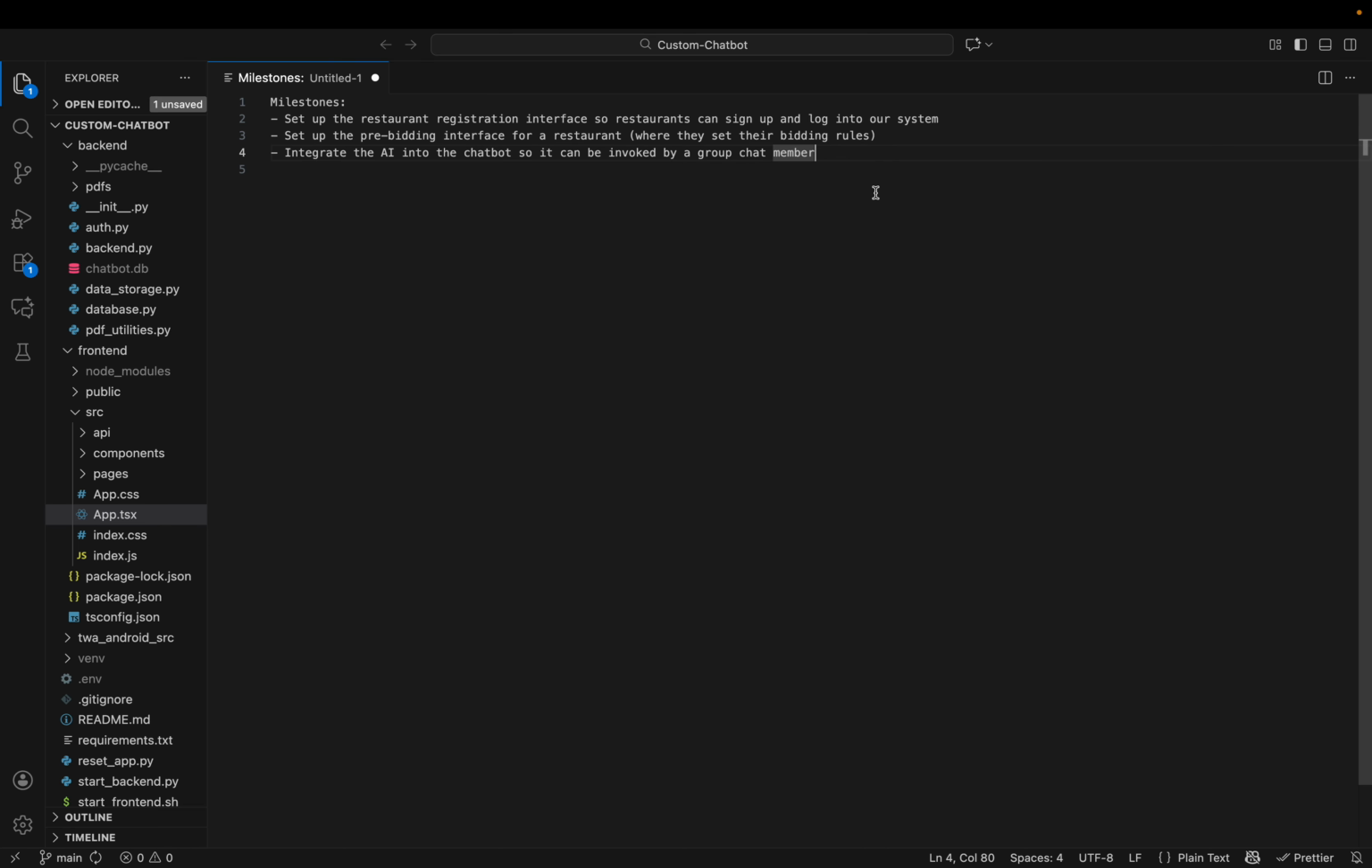So the milestones are, first, setting up the restaurant's registration interface so they can sign up and log into our system. Then it's setting up that pre-bidding interface that I'm referring to, where they set up the bidding rules. And then we also started to integrate the AI into the chatbot, into the group chat, so that it can be invoked by any member that's part of the group chat.